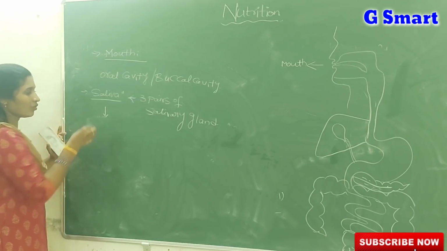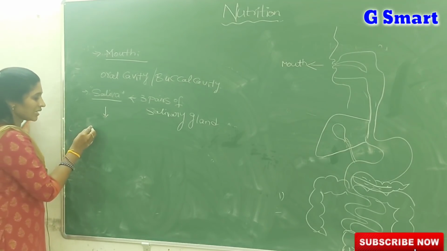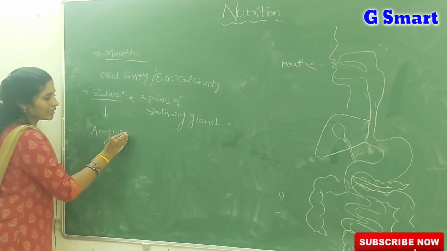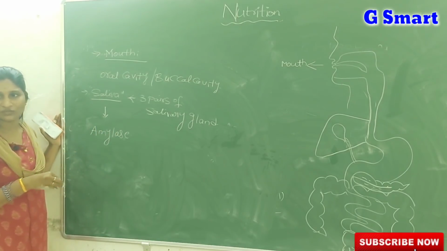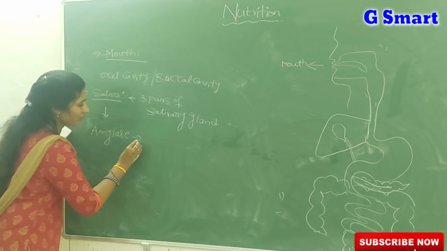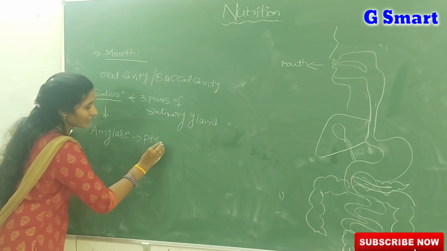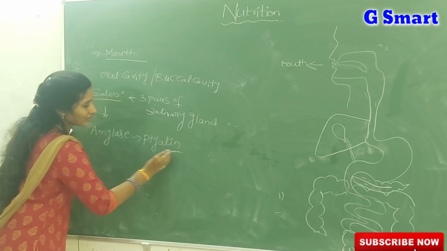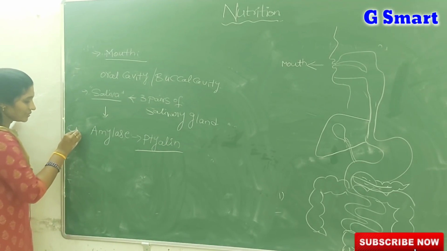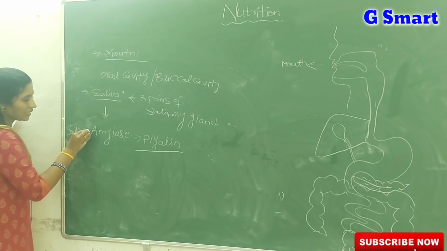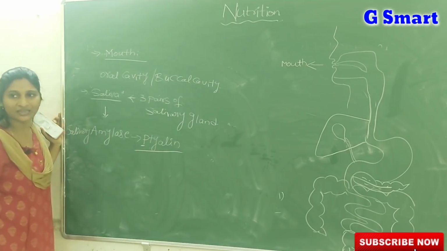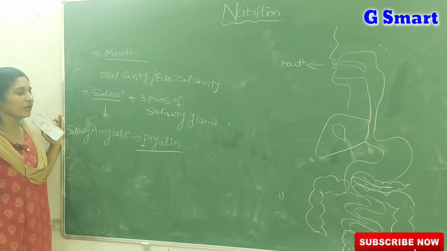What is the function of saliva? Saliva contains an enzyme known as amylase. Since this amylase is present in the saliva, we also call this enzyme salivary amylase, and it has another name, ptyalin. Listen carefully: saliva contains an enzyme known as salivary amylase, also called ptyalin.